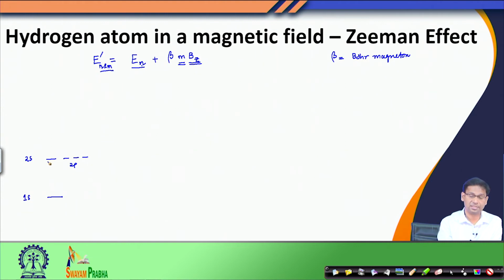This kind of degeneracy, that the energy levels are independent of orbital angular momentum L, is a manifestation of the fact that we have only one electron going around the central potential. If I had more than one electron, the degeneracy between 2s and 2p orbitals would be lifted. But in any case, for the hydrogen atom, these are the energy levels. These three levels of 2p differ by their magnetic quantum number m: m is 0, m is plus 1, m is minus 1.